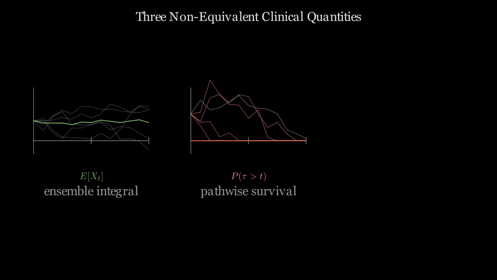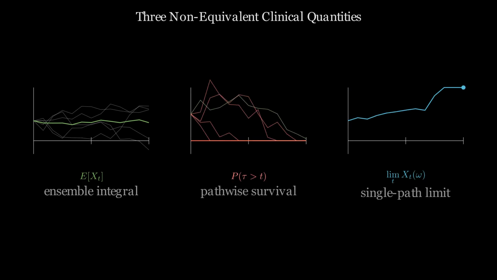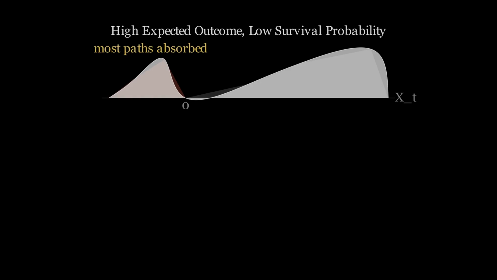Three clinical quantities are formally distinct: the expected biomarker value across the patient population at a fixed time, the probability of the individual patient surviving to that time, and the long-run limit of the patient's physiological trajectory. None of these determines the others in a non-ergodic clinical system. A high expected population outcome does not constrain the individual patient's survival probability.